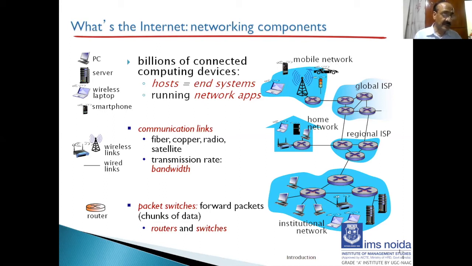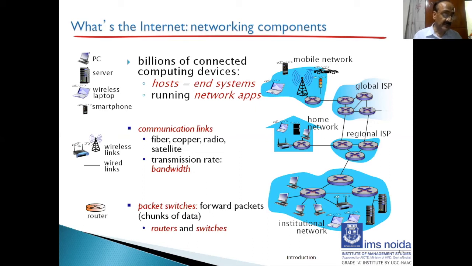I'm going to read this line here. End systems are connected together by a network of communication links and packet switches. We will see that there are many types of communication links, which are made up of different types of physical media, such as coaxial cable, copper wire, optical fiber, radio spectrum, etc. Different links can transmit data at different rates, with the transmission rate of a link being measured in bits per second.